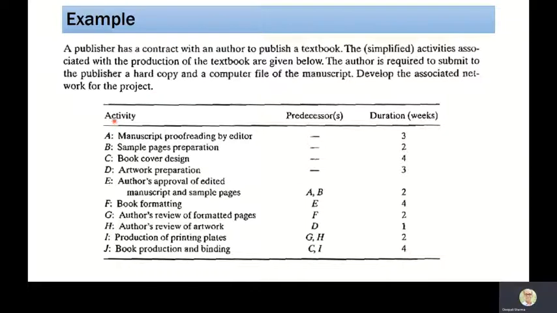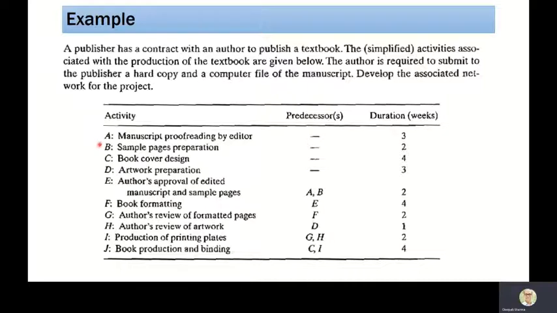So here the project is book publishing, and while publishing the book, there are various activities which are written in terms of A to J. And for all the activities, the precedence relationship is there. Precedence means unless and until the previous activities are finished, we cannot start the new activity. So for example, activity E can only start when A and B have finished. Similarly, the other activities. The duration of each activity is given in the last column of the table.